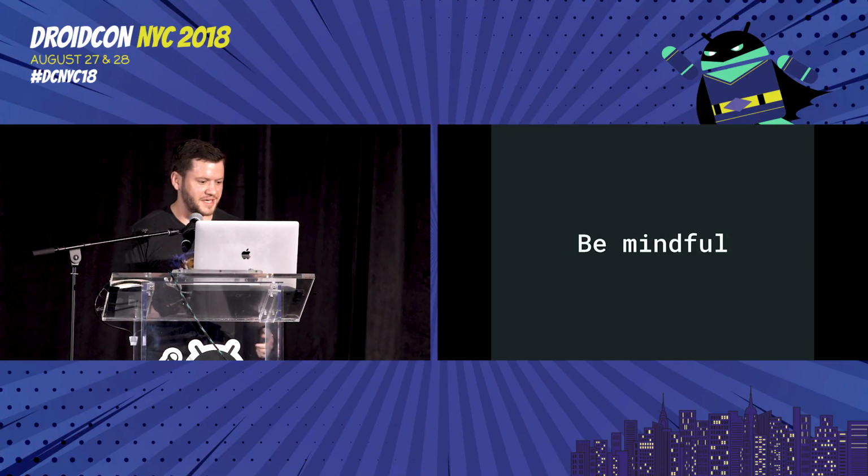The second point that I want to toss in here is to be mindful. What I mean by that is that once you ship your app, it's fine. Like you know that you've put it out in the Play Store. Anyone can go to APK Mirror or something, download it, decompile it on their computer, go look around, do whatever. That's sort of like an accepted part of doing Android development. But this is actually kind of a different spin on it that a friend of mine pointed out to me.